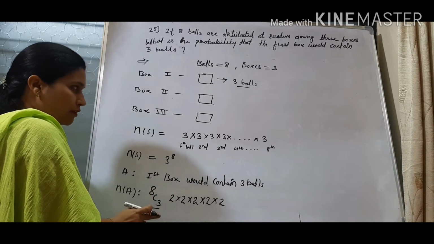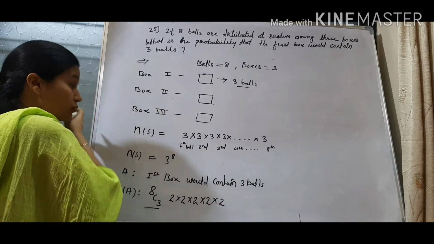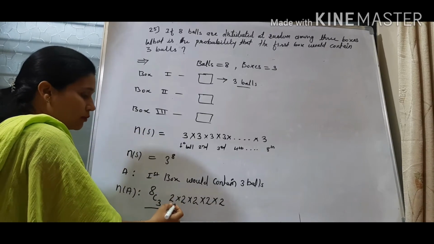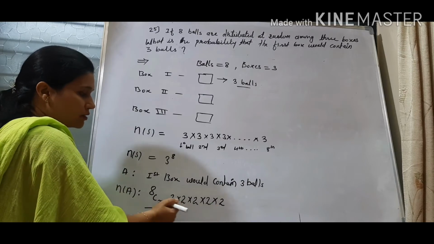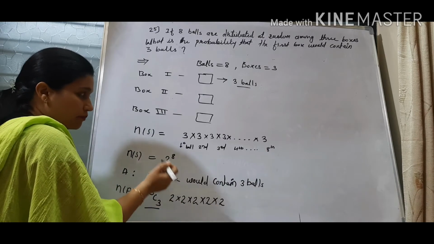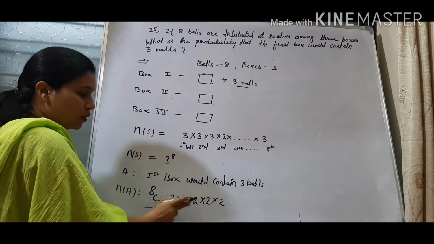Then the remaining 5 can be placed anywhere in either box 2 or box 3. So each of the remaining 5 balls has equal possibilities, because the remaining empty boxes are only 2. So for each ball there are 2 choices.